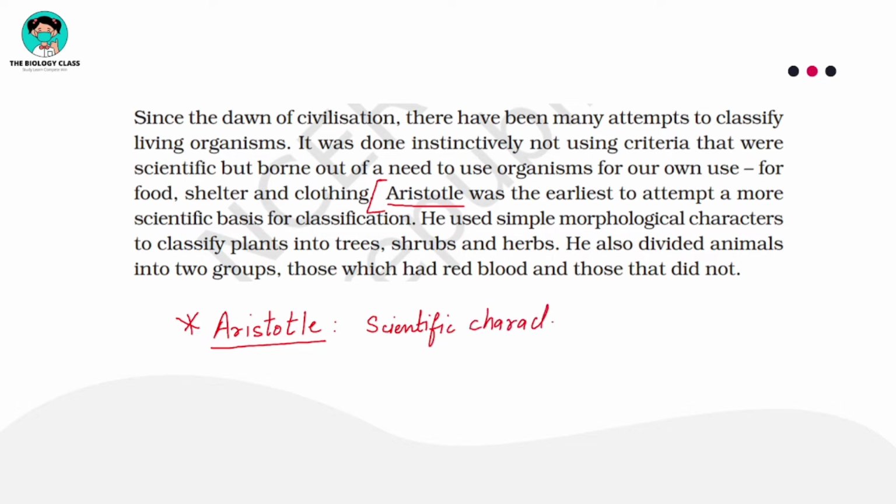His classification system was based on scientific characters. He followed a scientific approach. What type of characters did he choose? He chose simple morphological characters. Based on the external morphology of different organisms, they were classified by Aristotle.